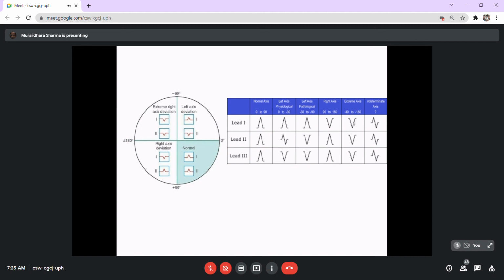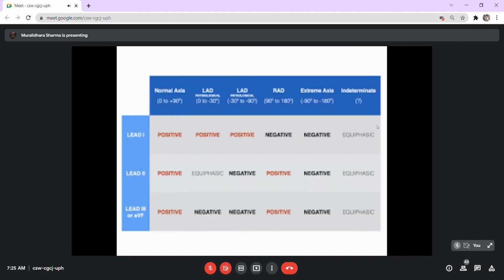This can be considered to decide about the axis deviation. If there are biphasic currents in all three, it's called indeterminate, where you will have to depend upon other factors. So axis also can be decided by comparing the recordings on the lead systems. Again, the same issue, where I have merged the limb lead systems and given them in the form of a table. It's the same table which we have discussed.